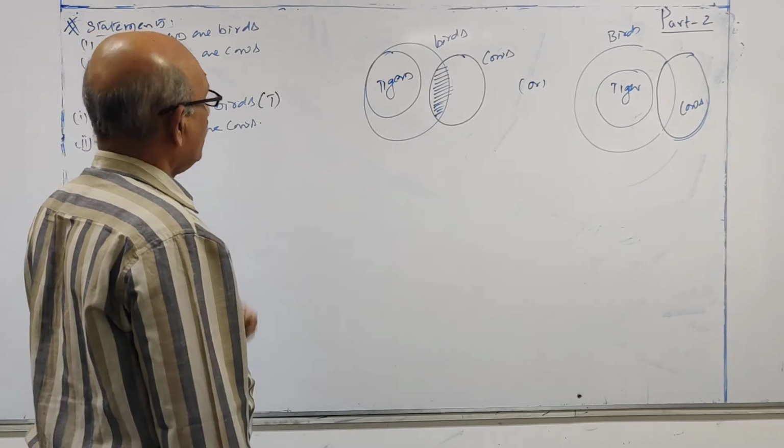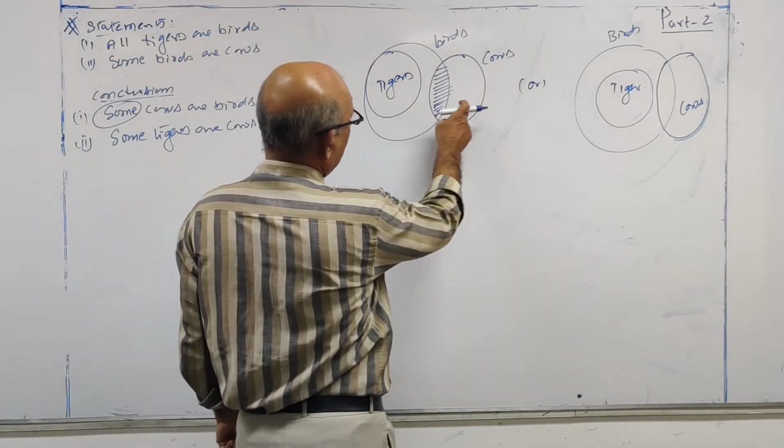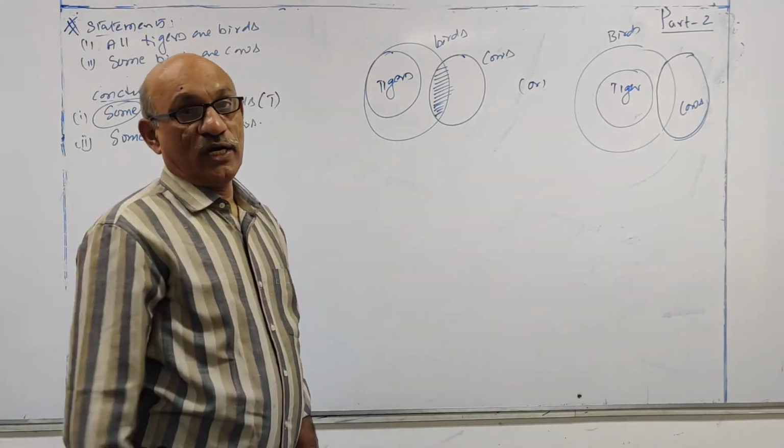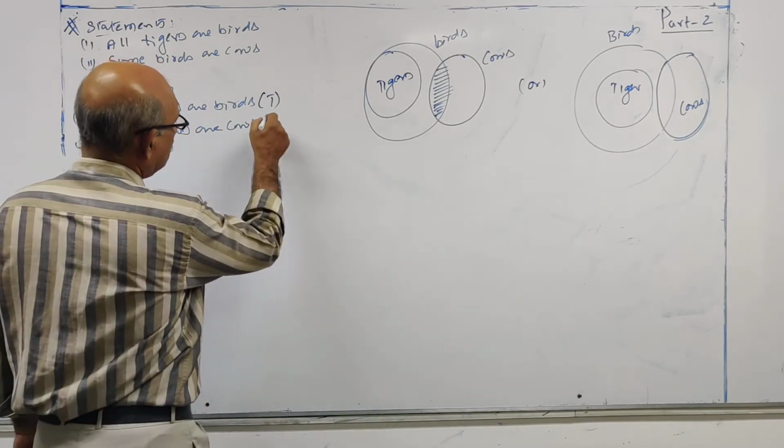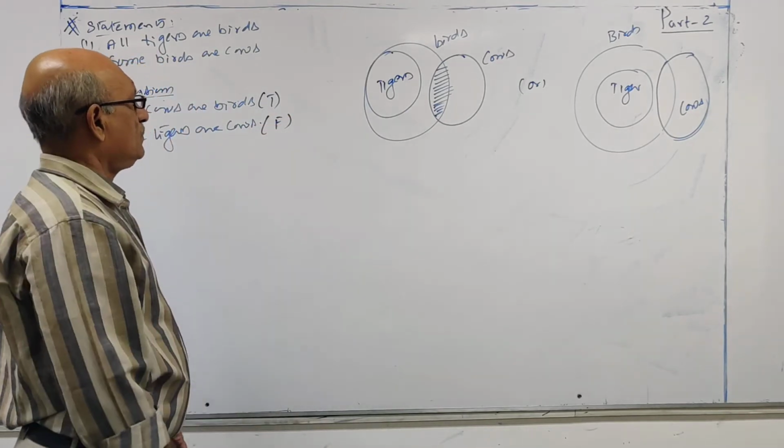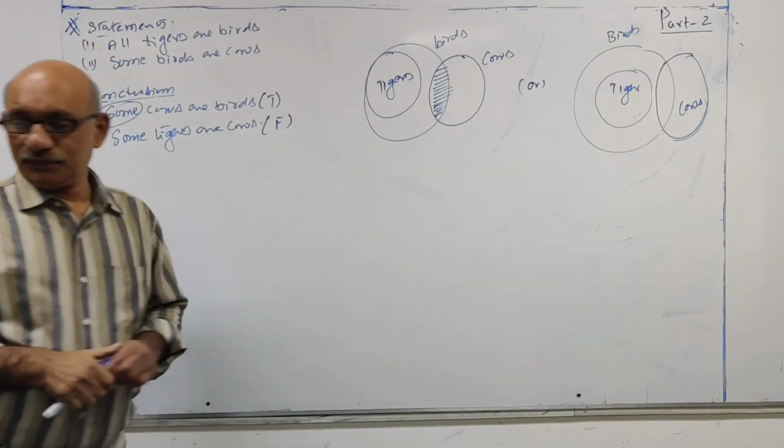Next, some tigers are cows. Tigers and cows have no relation at all. These two are disjoint circles. So it is false.